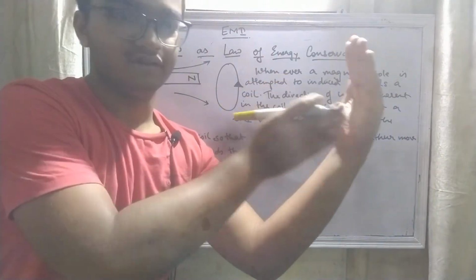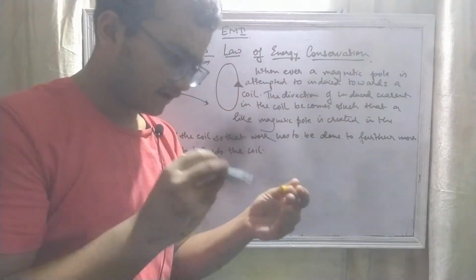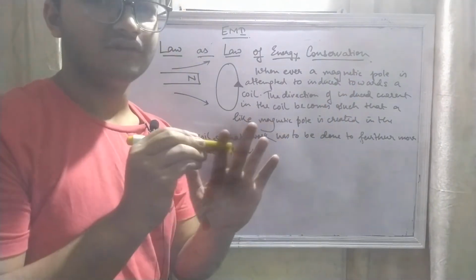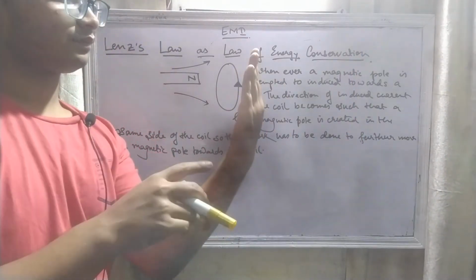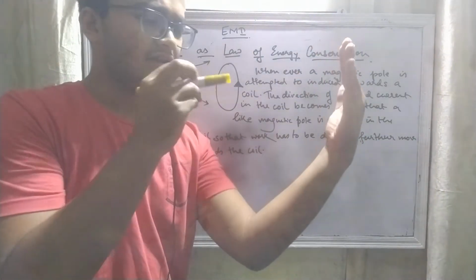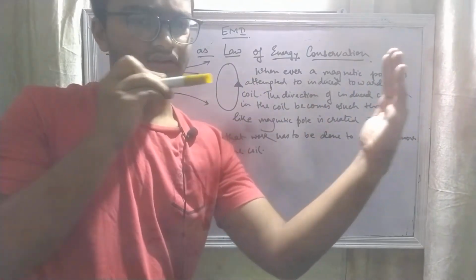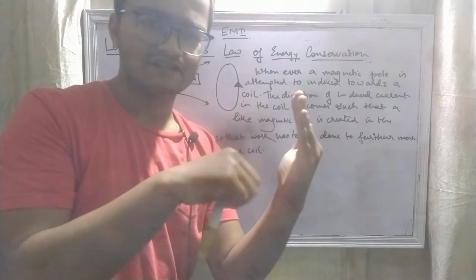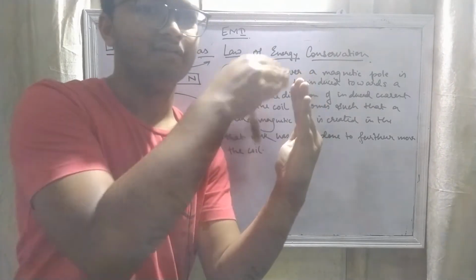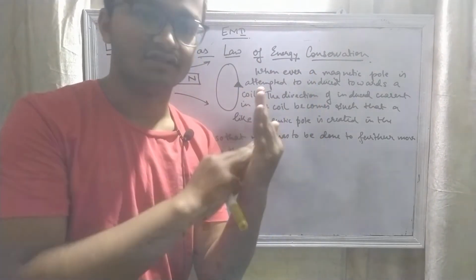Suppose this is a coil, my hand, this is a coil, and this is a magnetic pole. Suppose this is the north pole. This is the 3D view of the coil, and this is the north pole. When this north pole is moved towards the coil, since there is a change in magnetic flux here, a current will be generated, so an EMF will be induced in the coil.